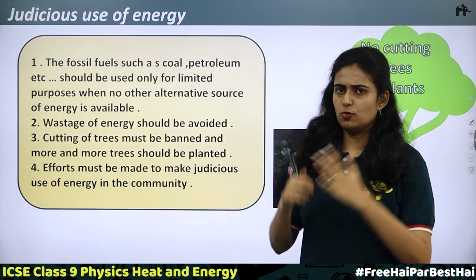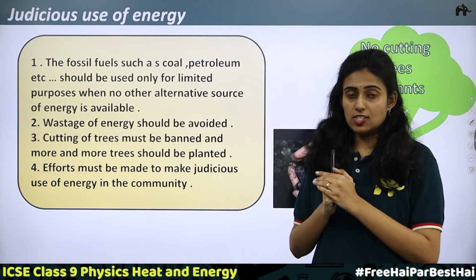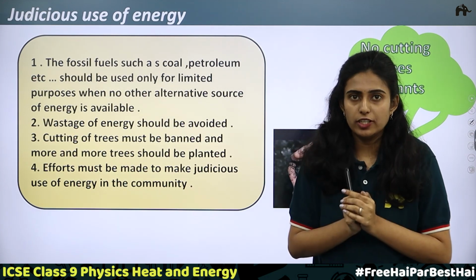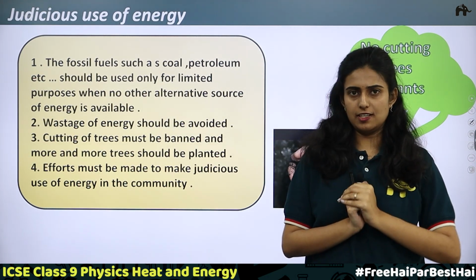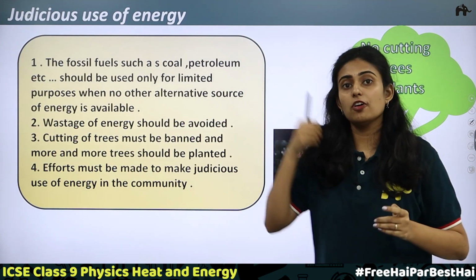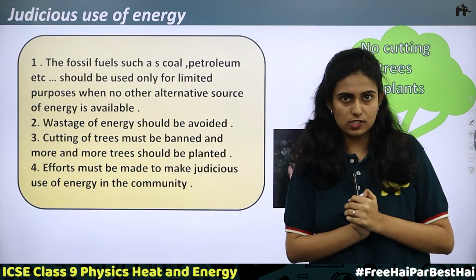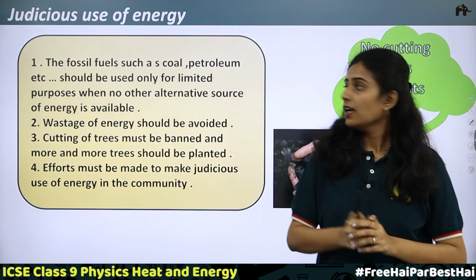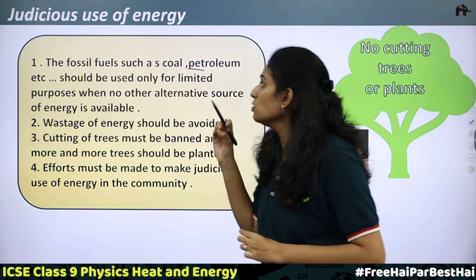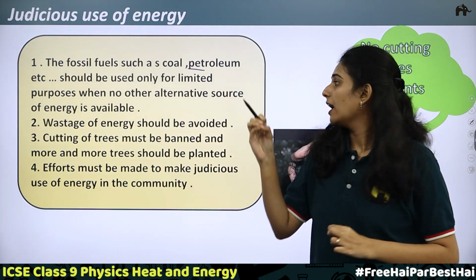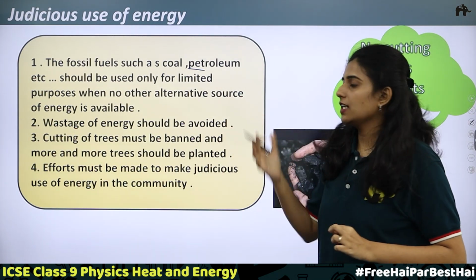Judicious use of energy. What does it mean? So these energy sources should be used carefully. You should not spend them as you wish. Okay, use it judiciously. So why is this done? Only then will we have these resources for the future. So first point, the fossil fuels such as coal, petroleum, etc. should be used only for limited purposes when no other alternative source of energy is available.